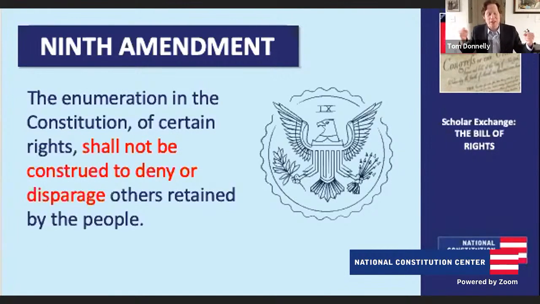Some scholars say it's a recognition of natural rights in the Constitution, but I think more broadly speaking, it's sort of a rule of how you should interpret the Bill of Rights itself. And it says that just because a right is not written in the Bill of Rights doesn't mean that it does not exist. There are rights that may exist beyond those that are listed in the Bill of Rights. And so it's getting at that Madisonian concern we talked about, that once you list rights, the ones you leave out are going to be disrespected. The Ninth Amendment is saying, no, don't disrespect those rights.